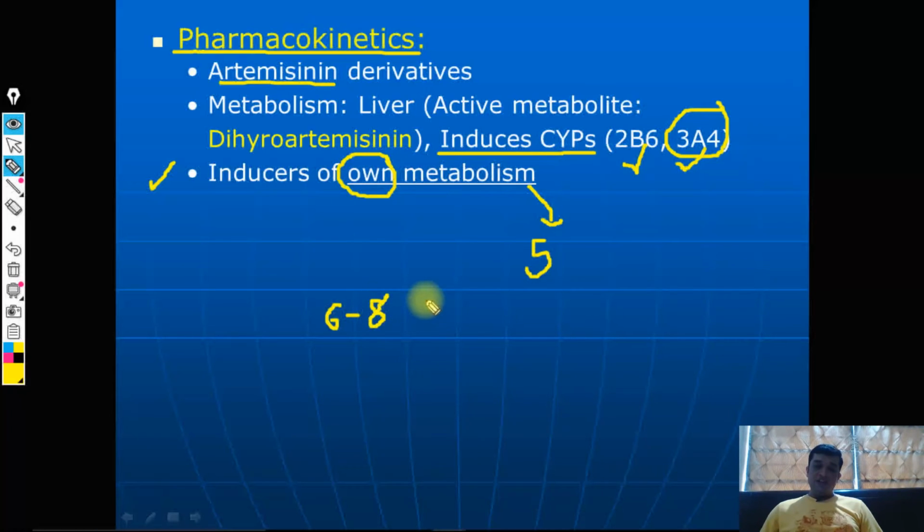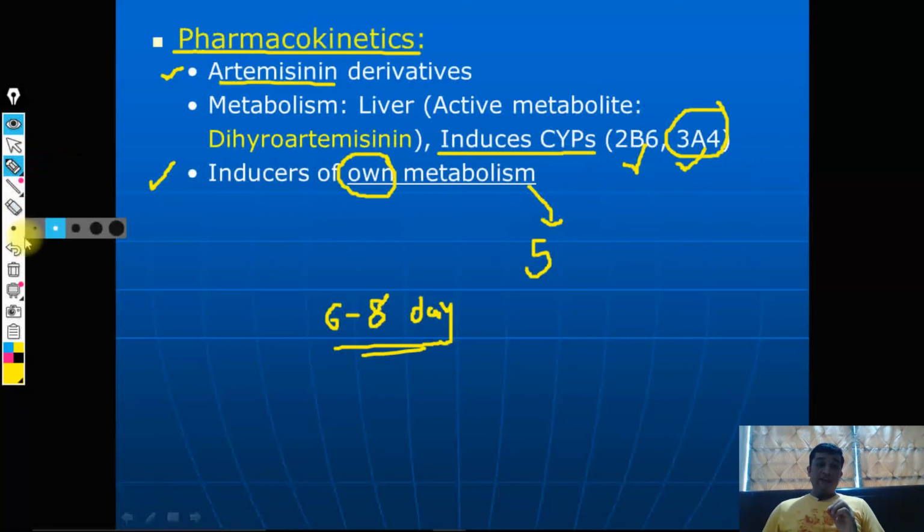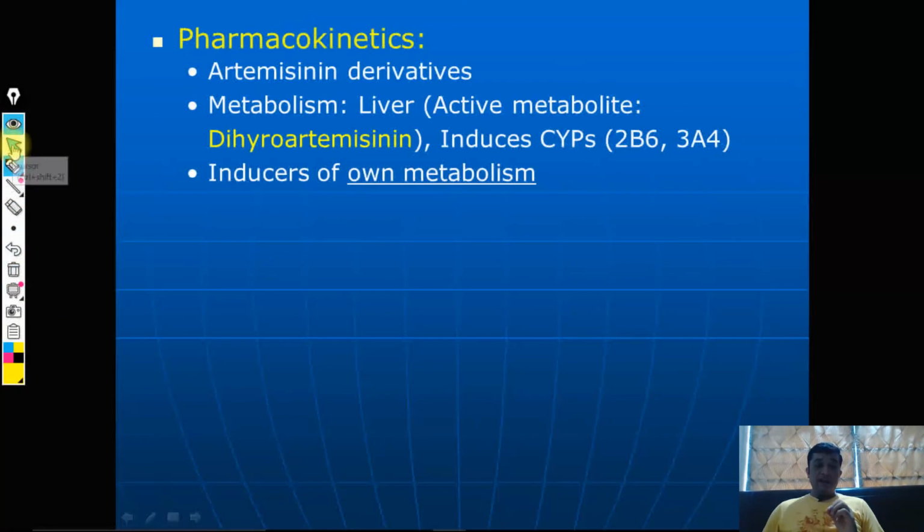This is enough to eradicate the plasmodium from the body. Again, the course will be decided by the physician, and dose can be varied from patient to patient, but on an average 6 to 8 days are enough to completely eradicate the plasmodium from the blood, and that is the advantage with artemisinin. So it is a very effective therapy that you can consider.